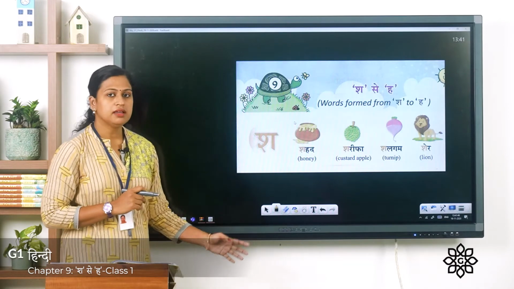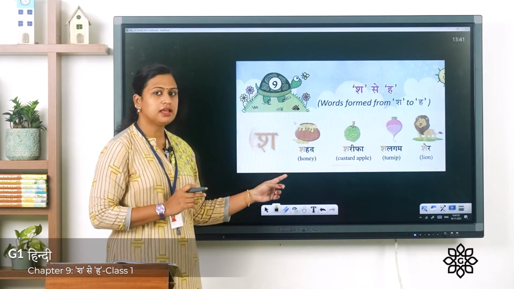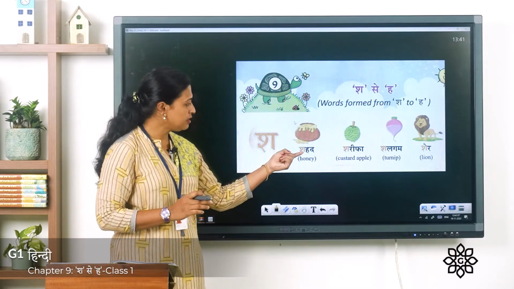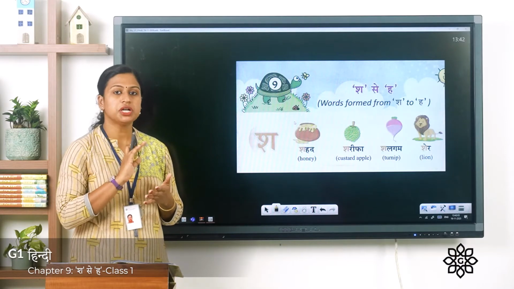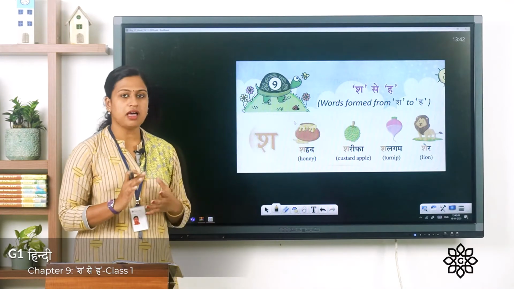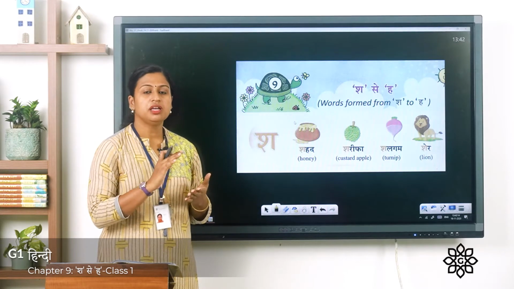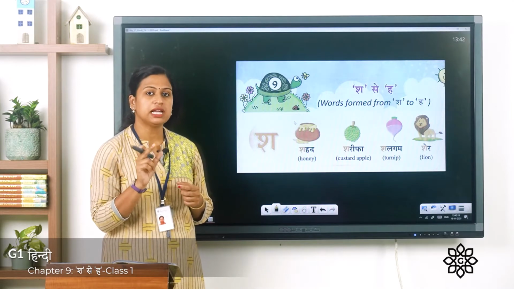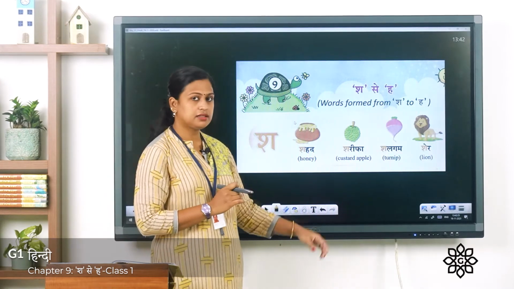Now here you can see some words with Vyanjan letter Sha. The first picture is honey, and in Hindi we say shahad. Here you can see the first letter is Sha, shahad, Sha-ha-da, shahad. Next picture is of custard apple. The pronunciation is Sharifa, Sha-ri-fa. With Ra we have E symbol, that's why it sounds Ri. Sharifa means custard apple.